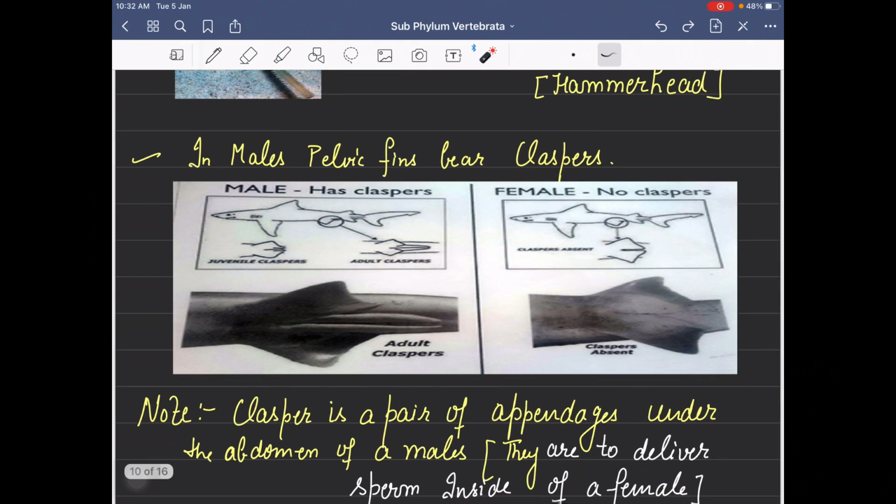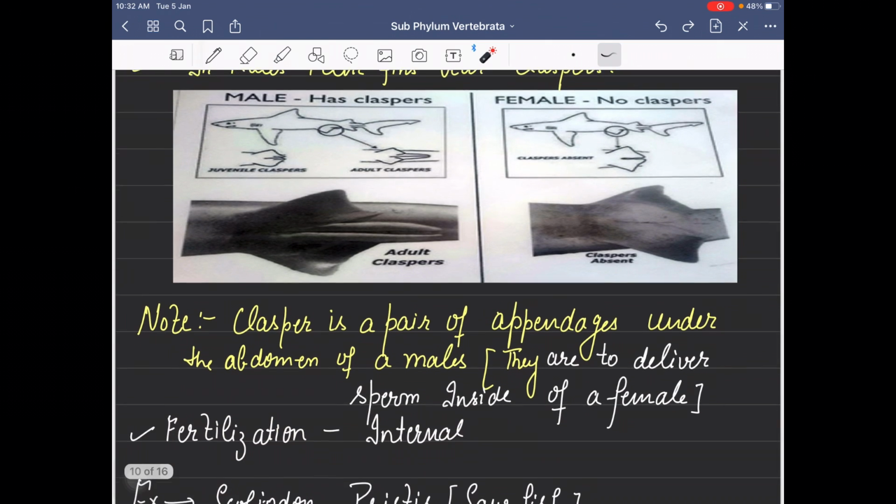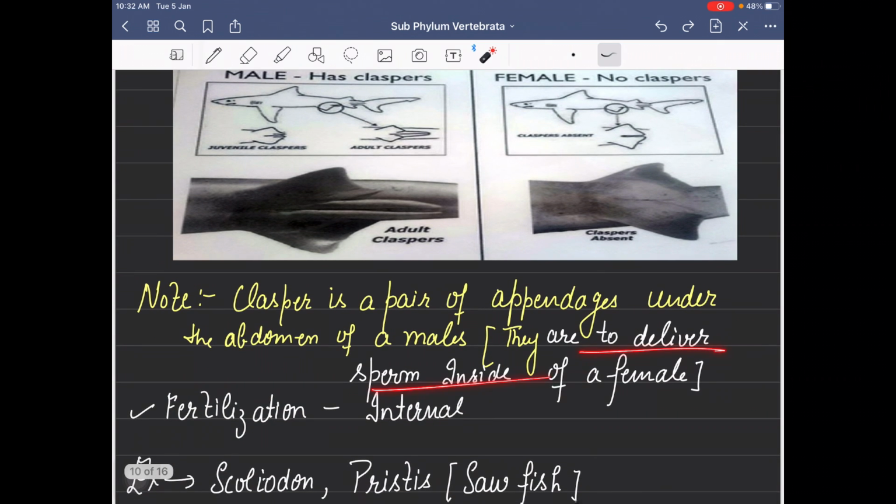Now males. In males, the pelvic fins bear claspers, and these claspers are like the testis in human beings, right? Testis in other classes. So a clasper is a kind of appendage under the abdomen of males, and its function is to deliver sperm inside the female.